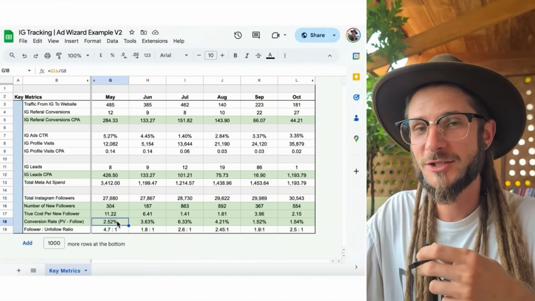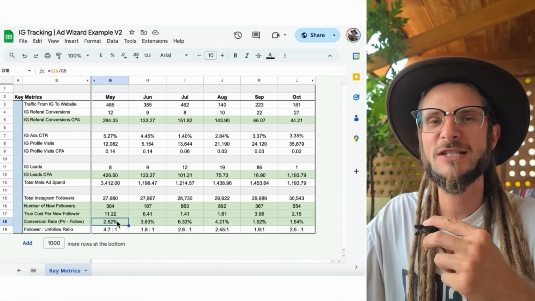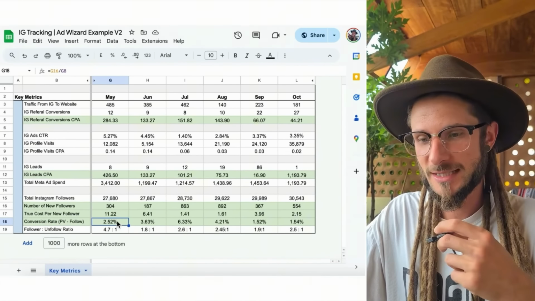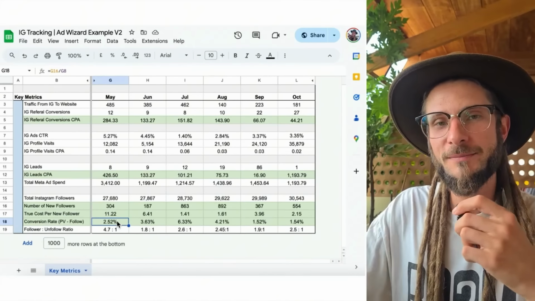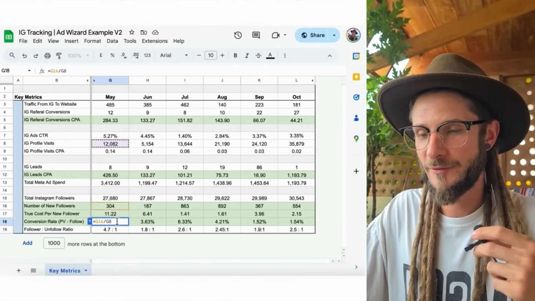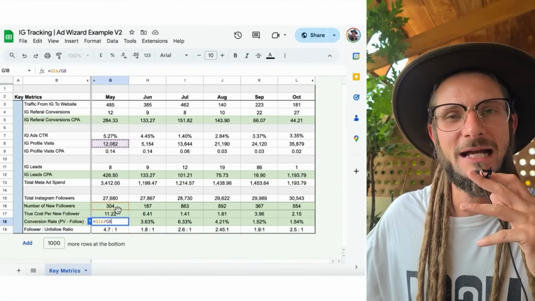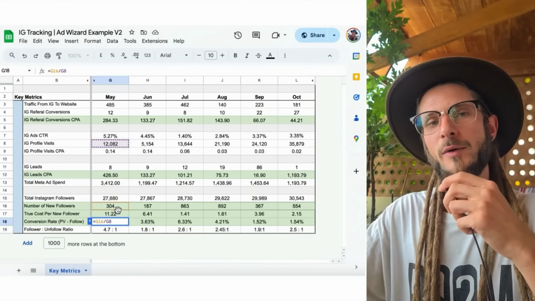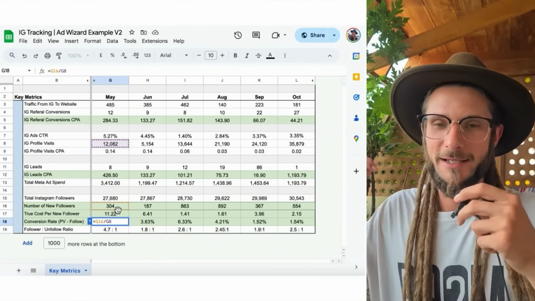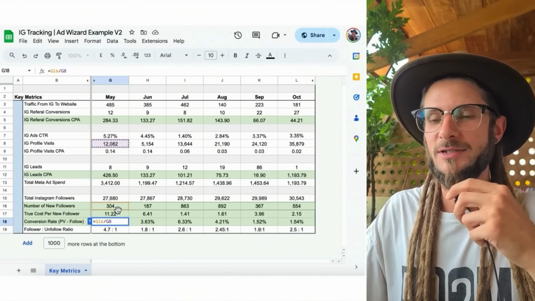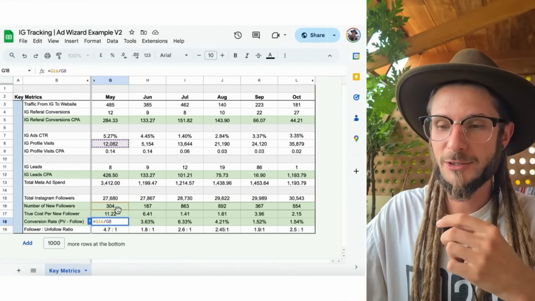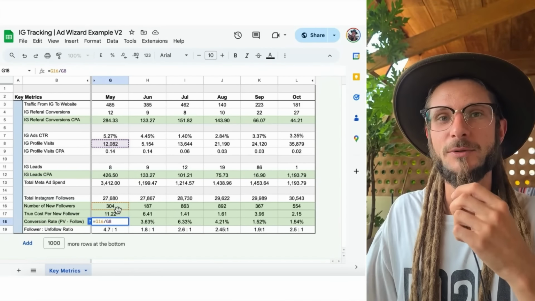Now, the next section and the final section of the advanced version of the spreadsheet is the conversion rate, page view to follow, as an automatic calculation. Okay, because if we're calculating these things manually, there is room for error, and we don't like error, guys. So use the mathematical equations and formulas in a spreadsheet, in G Sheets, in Microsoft Excel to do these calculations for you, because if you do manual data input, there could be some human error.